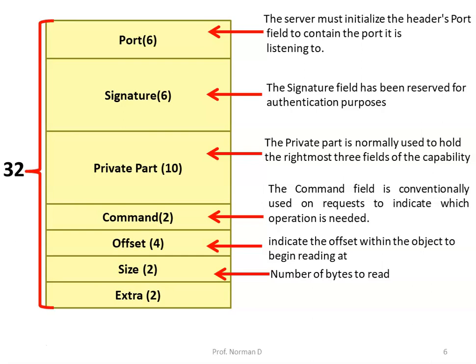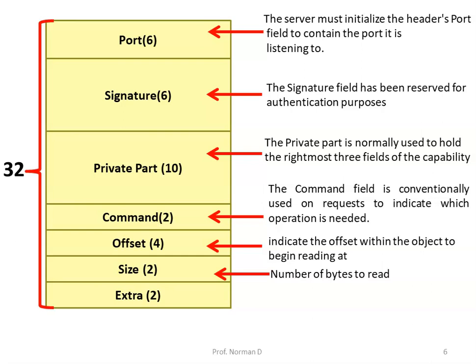Now most servers support multiple operations on their objects such as reading, writing and destroying. The next field, that is the command field, is conventionally used on requests to indicate which operation is needed. On replies, it tells whether the operation was successful or not, and if not, it gives the reason for failure. The last three fields hold parameters, if any.